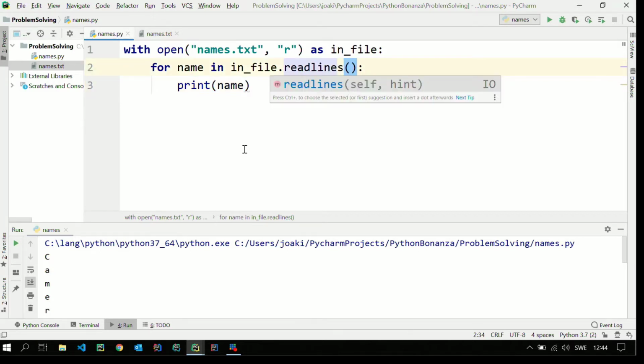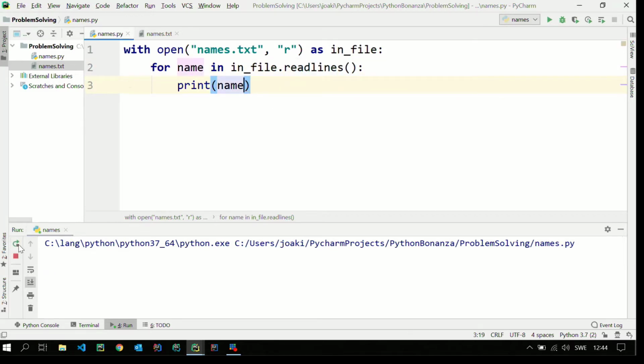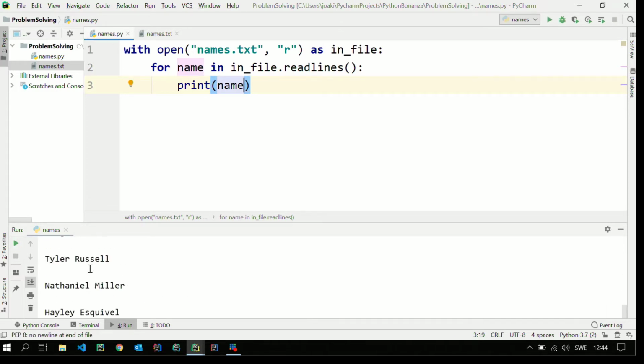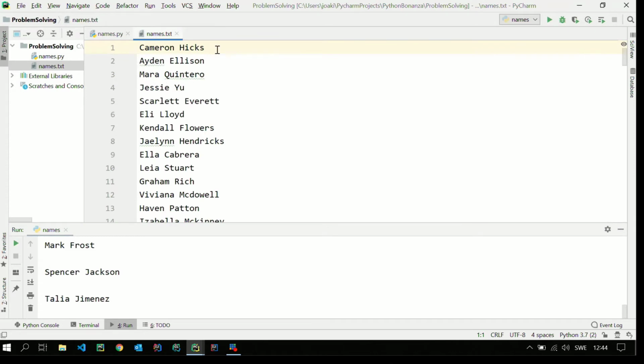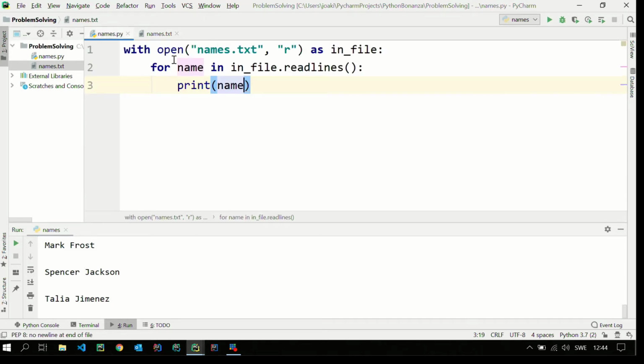So let's change this to readlines now and rerun it. Now we can see that it looks better. I get all the names, but I get this weird extra blank line in between every name. The reason for that is that this text file actually will have a line break at each line here. We don't see it, but that's why all the names come on different lines. So that will be part of the name I'm reading here.